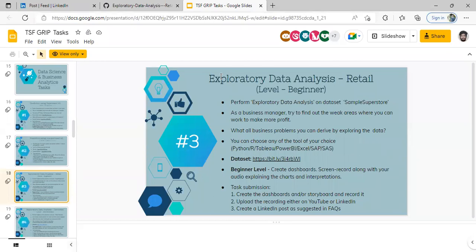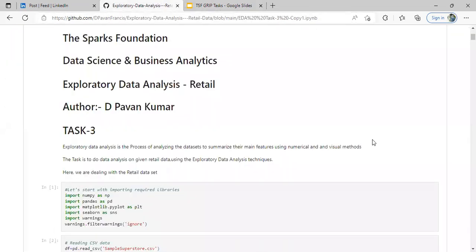If I am a business manager, how can I find the weak areas where the superstore is getting low sales and low profit, how to work on those weak superstore branches, and where you can work to make more profit. Also, how to derive all the business problems by exploring the data. Let us jump into the project I have done.